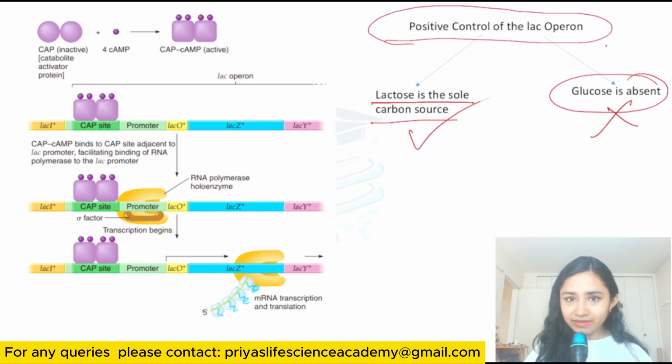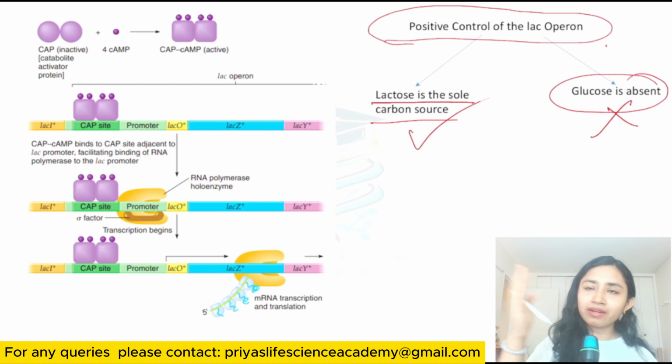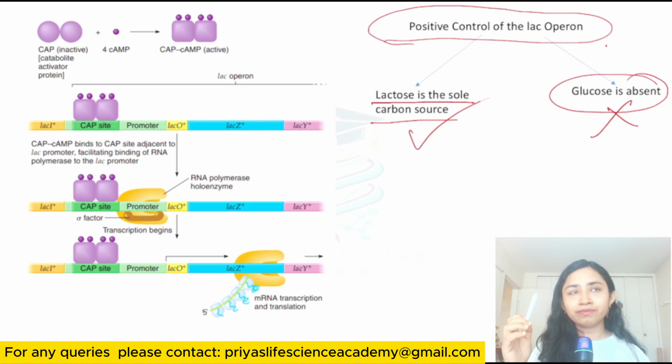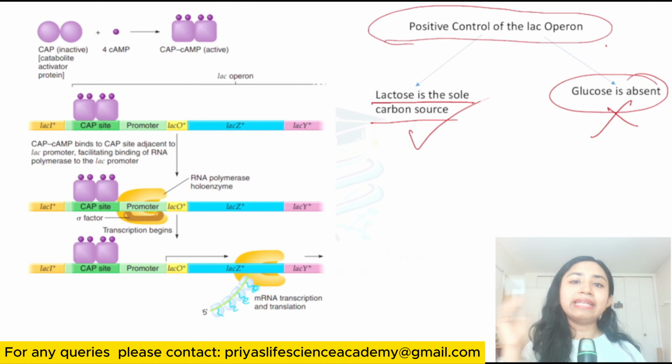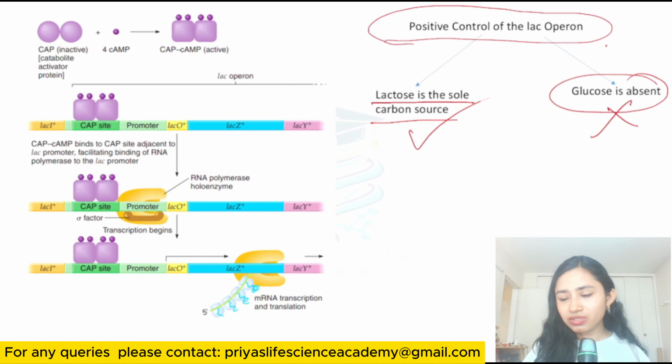But what happens during this time? Whenever glucose is absent, you need another carbon source. In the first class, I gave you the example that I like biryani. If biryani is not present, I will shift to another carbohydrate source, which can be potato or rice. So whenever glucose is absent, you will tend to move to another carbon source, which is lactose.